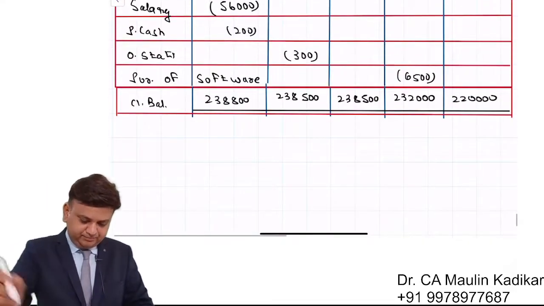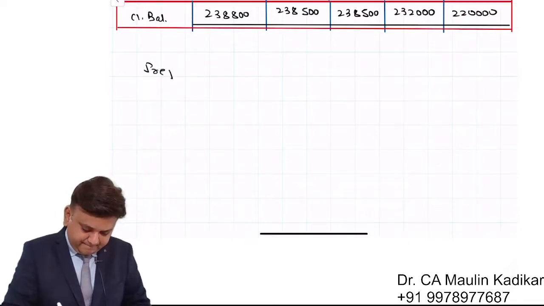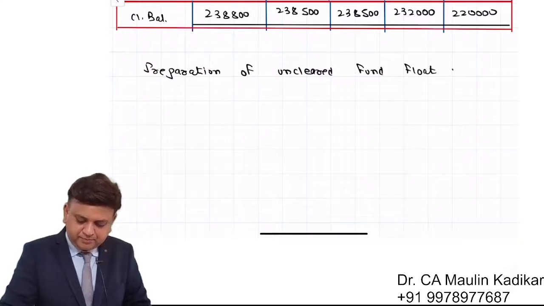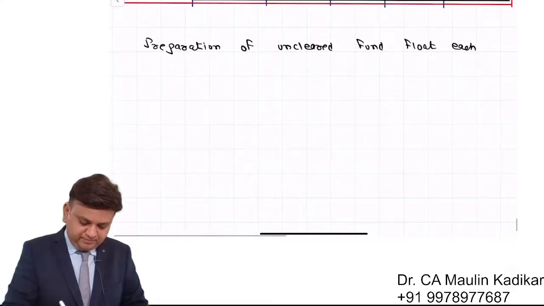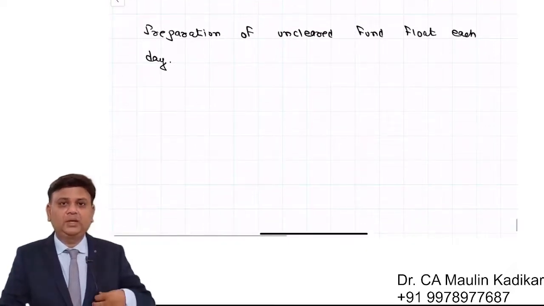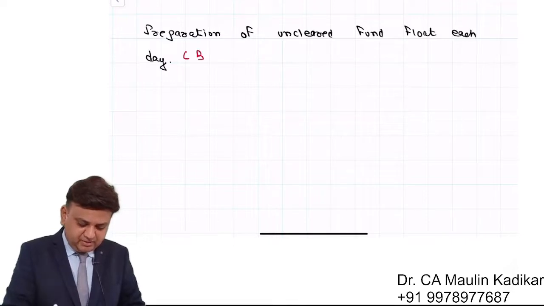Heading, write down: Preparation of uncleared fund float each day. In simple language we can say it is bank reconciliation statement.